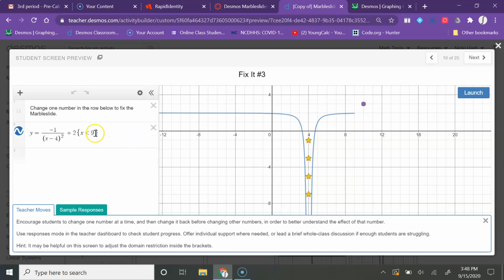So here, if I went over here and changed my domain restriction maybe to 12 here, or I could probably go even less than that if I wanted. Now if I click launch, it's going to take it a little while. It's not very steep, but we can see that all of the stars are now gone.